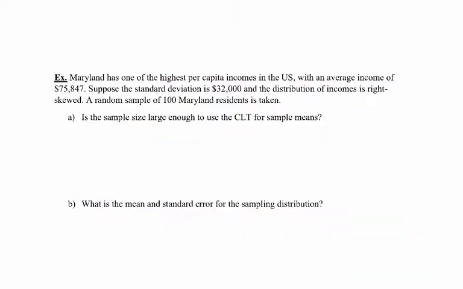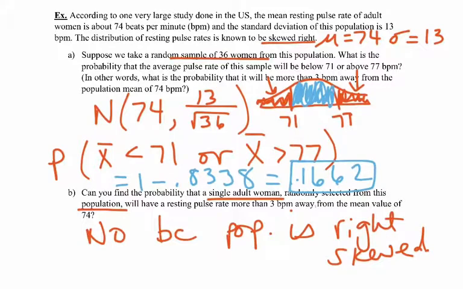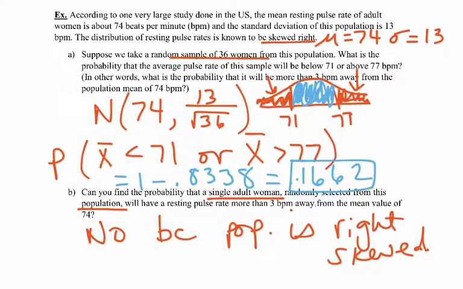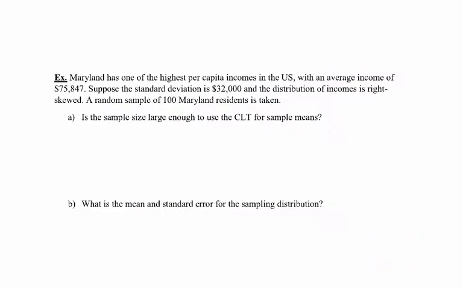All right, so make sure you see the differences between those two questions because they sound similar, but you're talking about a different group. All right, the next question. Maryland has one of the highest per capita incomes in the U.S. with an average income of $75,847. Suppose the standard deviation is $32,000 and the distribution of incomes is right skewed, as incomes often are. A random sample of 100 Maryland residents is taken.